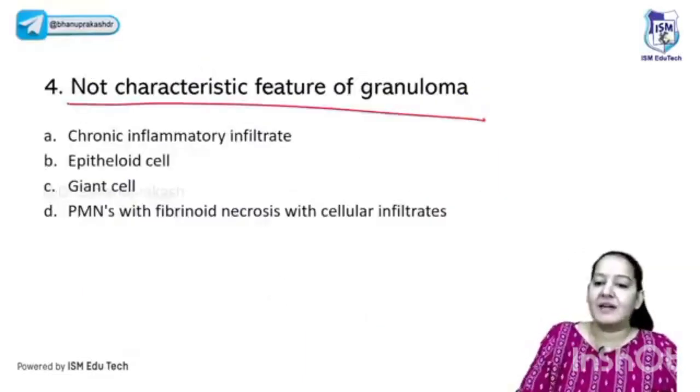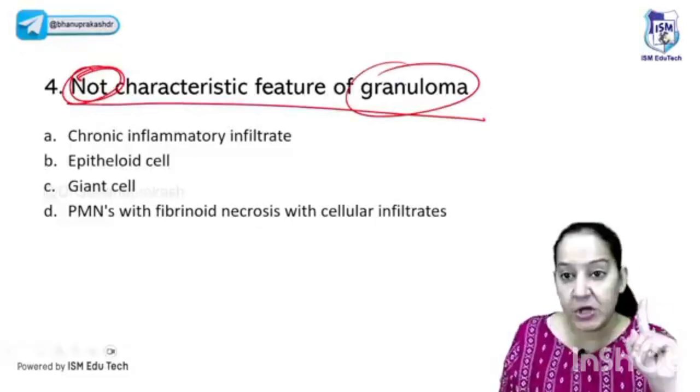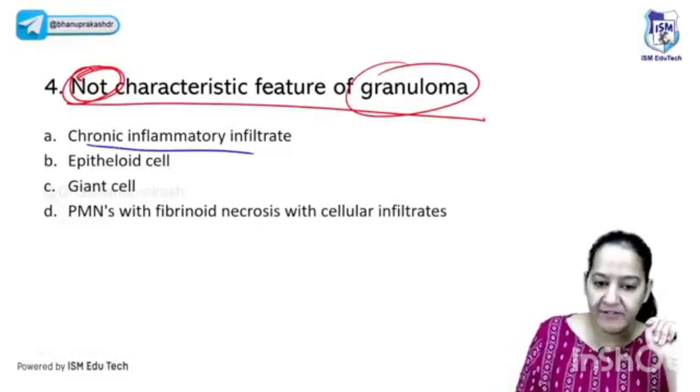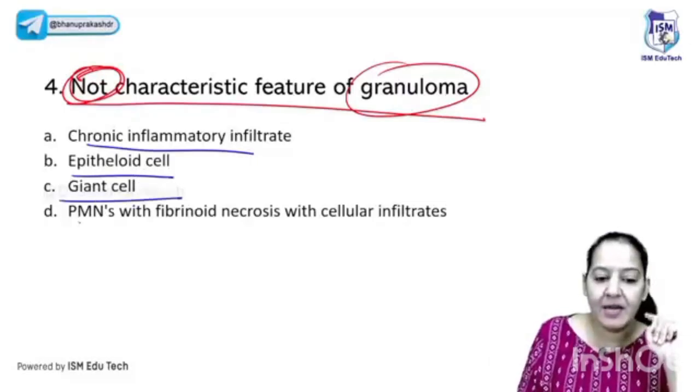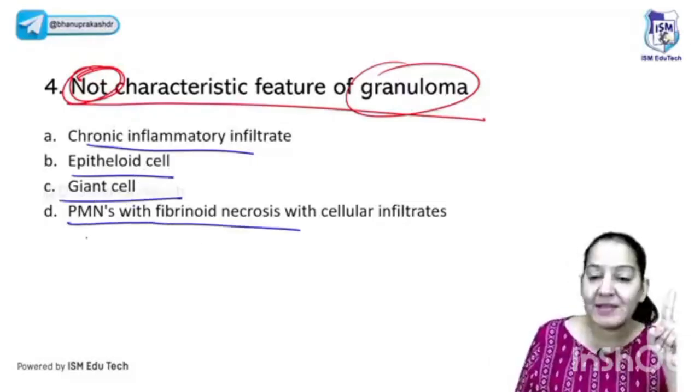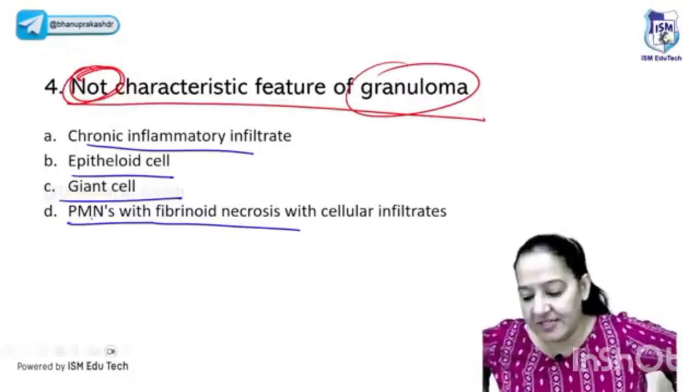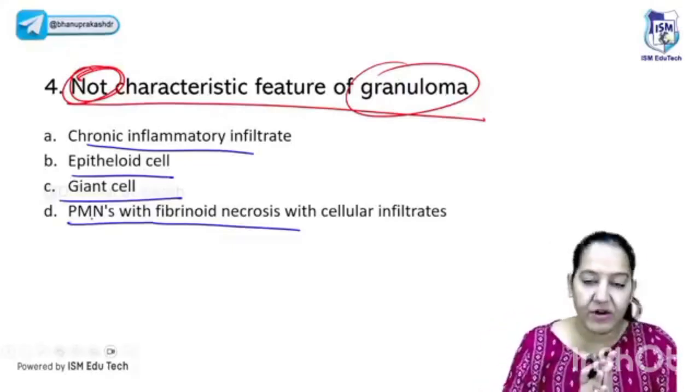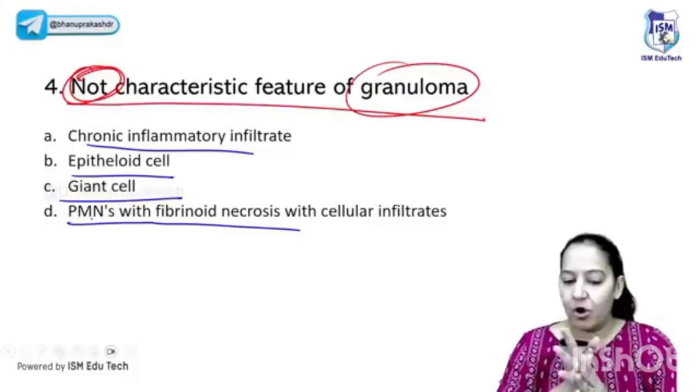Okay. The next question: which is not a characteristic feature of granuloma? Tell me one feature which is not characteristic of granuloma. What is the correct answer? Is it chronic inflammatory infiltrate? Is it epithelioid cell? Is it giant cell? Or is it PMN with fibrinoid necrosis at the center? PMN means neutrophil. Tell me which thing is not seen in granuloma. Very easy question. If you know the composition of granuloma, you can answer it very easily.